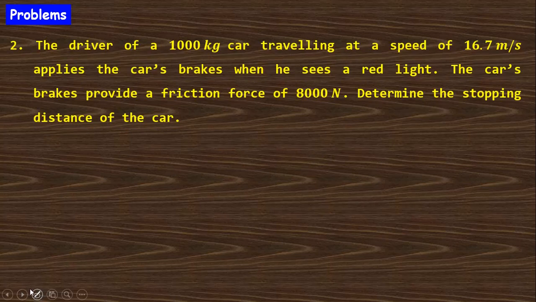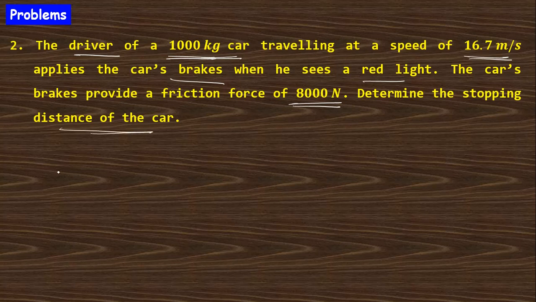Next, the question says the driver of a 1000 kg car, this is the mass of the car, traveling at an initial speed, applies the brake when he sees a red light. The car provides a friction force. Determine the stopping distance. You need to find the stopping distance.